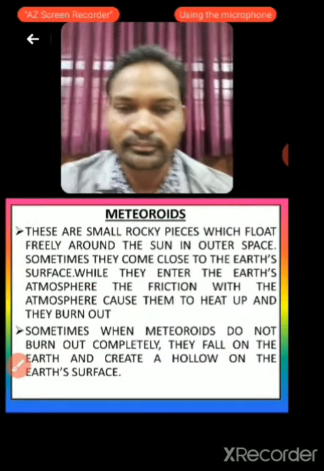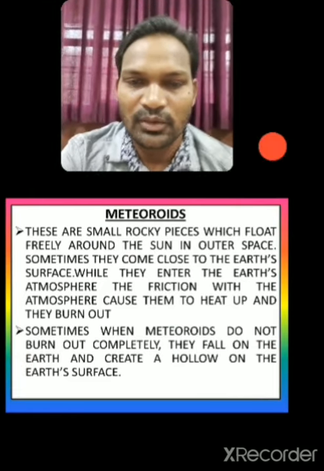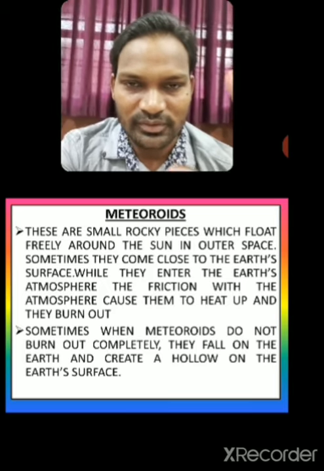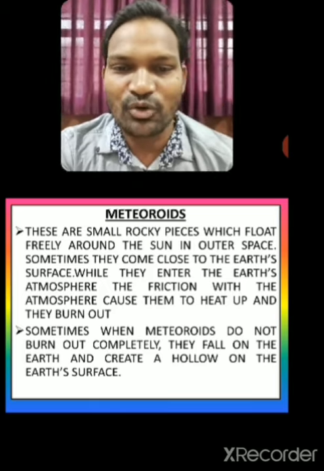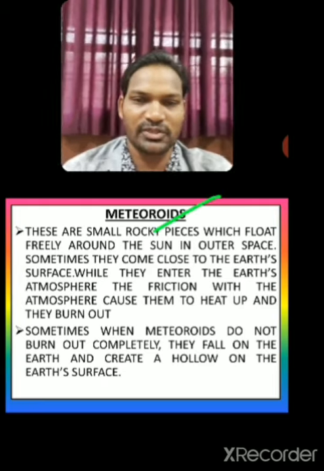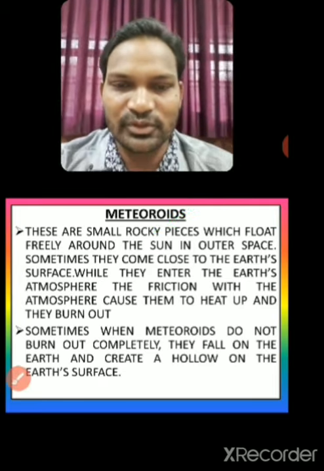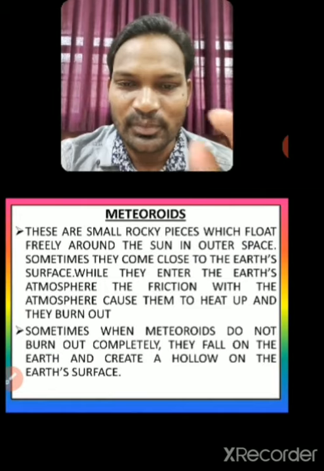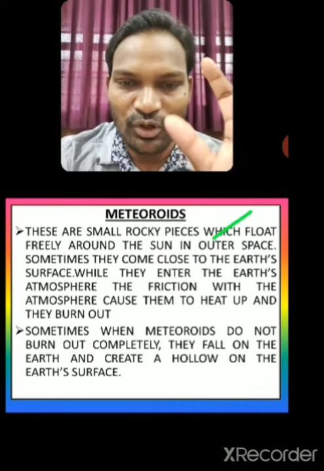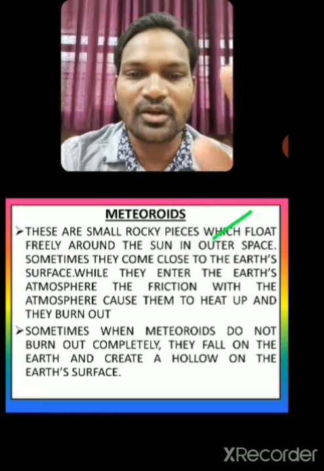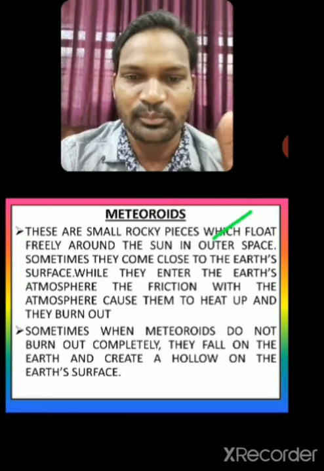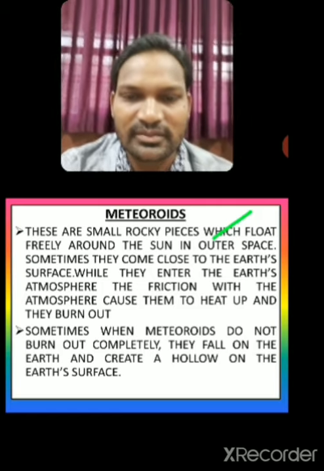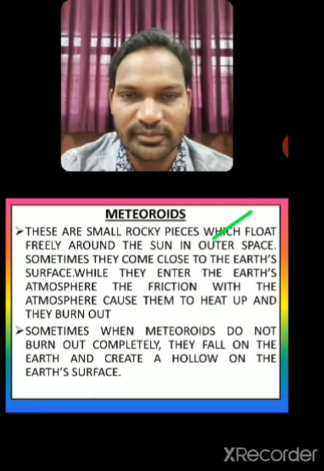Next point we'll see is meteoroids. What is this meteoroids all about, dear students? Asteroids and meteoroids sound similar. Meteoroids are also small rocky pieces which float freely around the sun in outer space. Sometimes they come close to the earth's surface.